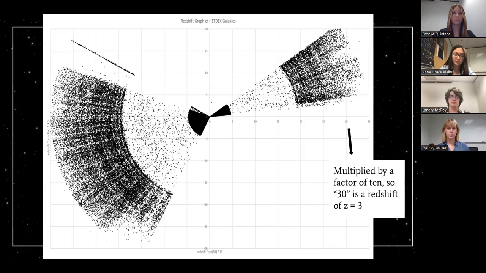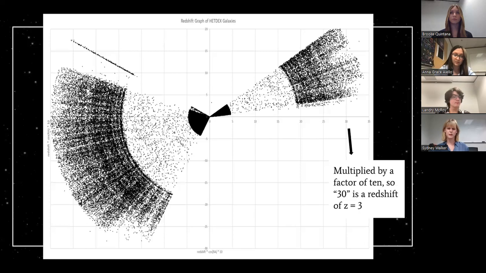Because we couldn't model in 3D, we examined these galaxies separately in 2 planes. We start here with groups of declination. The circular rings you can see radiating outward from the origin are different redshifts or distances, which were multiplied by a factor of 10 for graph simplicity. The straight lines stretching outward are different right ascension angles, which are the celestial equivalent of longitude.